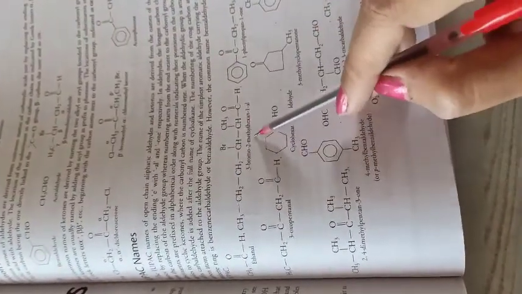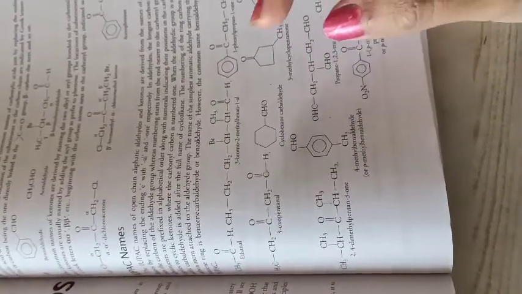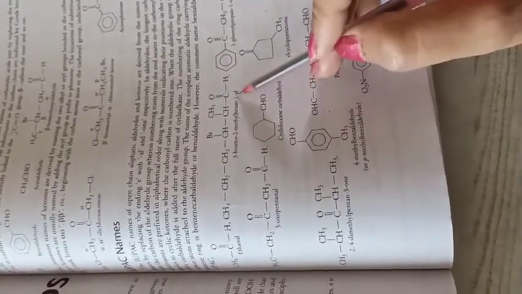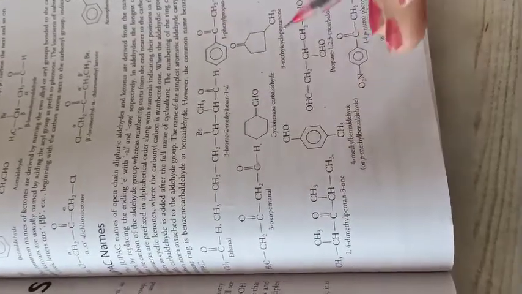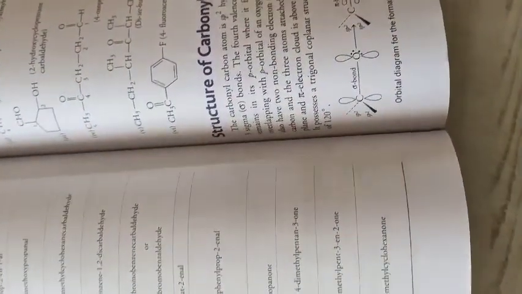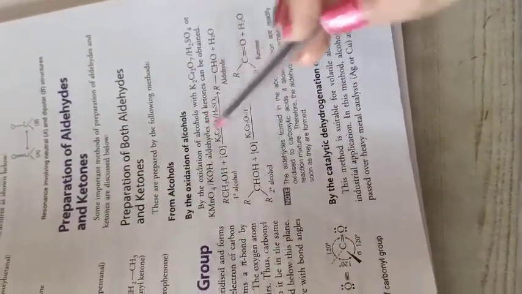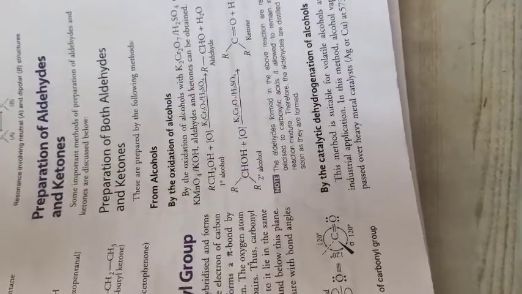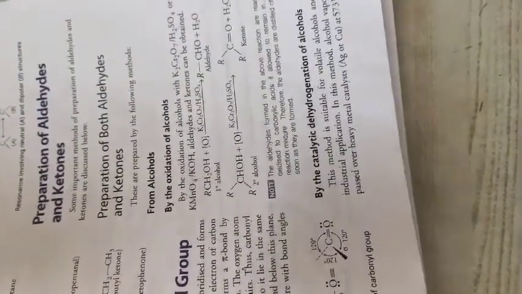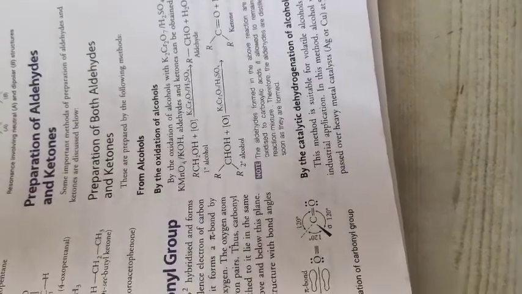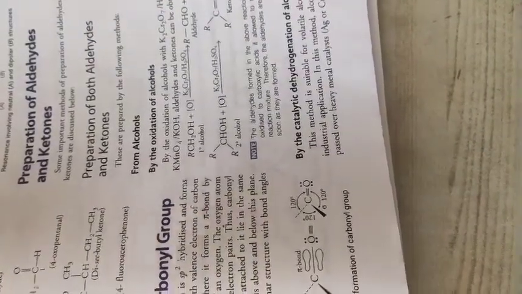Same with the others also. If I ask you, I have made the product and I am asking what the name of it is, or I have given the name 3 bromo 2 methyl and I have said to make a structure of it, and from any side I will ask you aldehyde and ketone. One very important thing, what I have given in the copy was very easy. Preparation of aldehyde was done from alcohol. In alcohol, you know very well that an OH group is present, but when we speak it, we say ethanol, methanol, all coming at the back side.